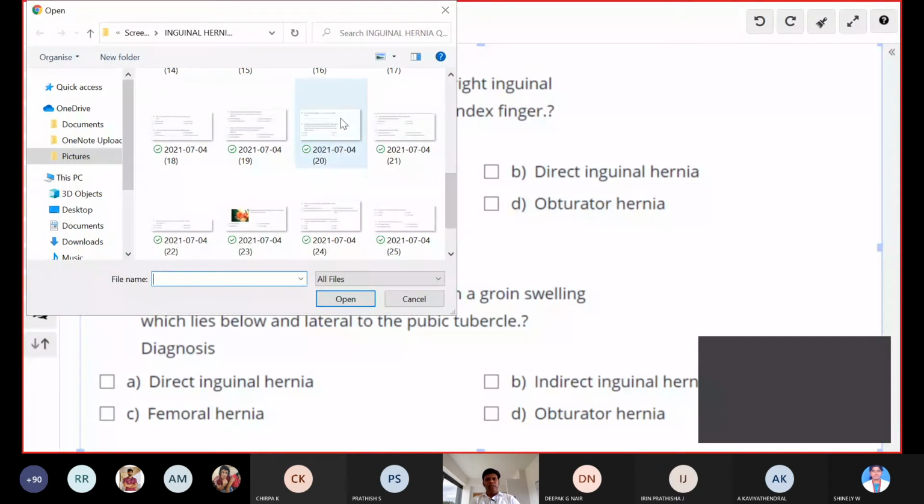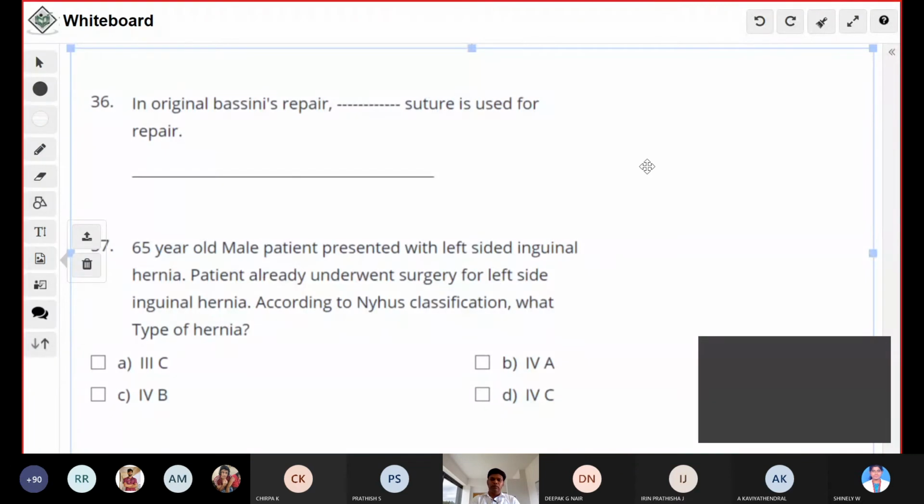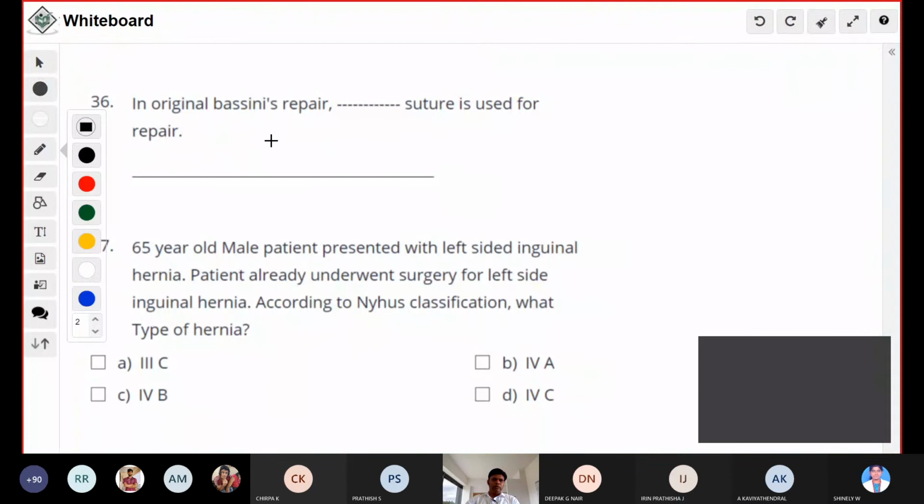In the original Bassini repair, what suture is used? Silk. Yes, it is silk suture. The suture they used is not Prolene. Initially they used the silk suture. Only in the modified Bassini they changed to polypropylene. Okay, next question.